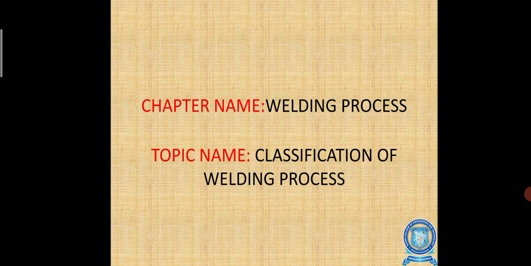When we talk about welding, it is nothing but joining two or more metals together by using additional gases, or other processes, joining the two metals by providing heat, light or additional electrical supply. So we will see all the welding processes one by one.